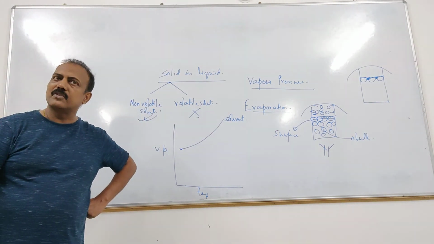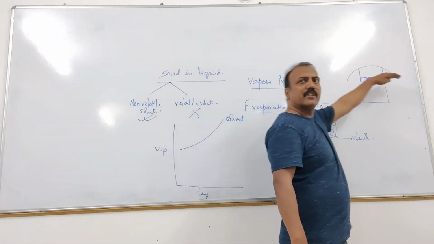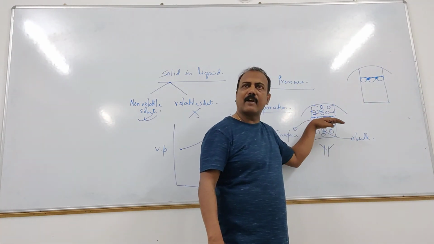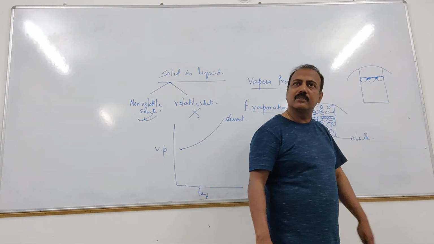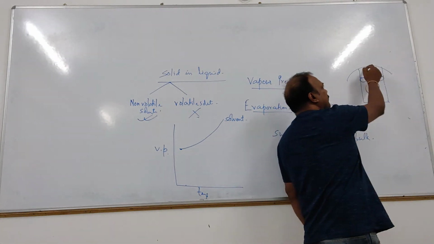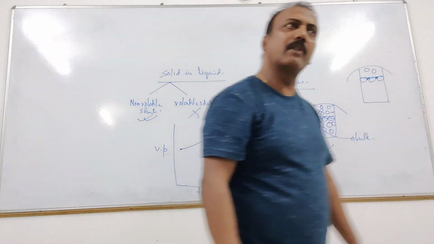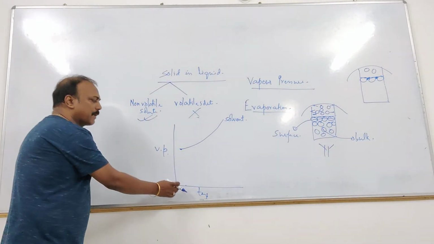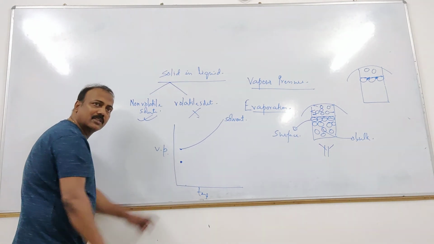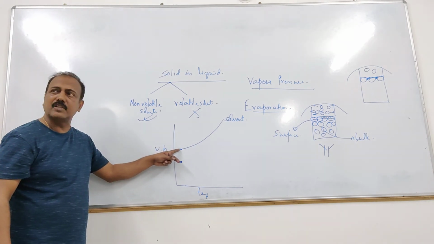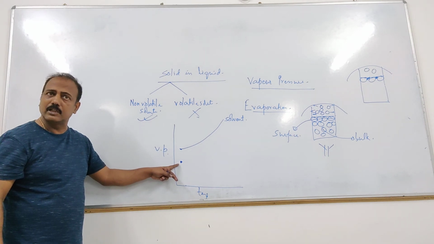Less evaporation will take place. Why? Because at the surface, the number of molecules that are to be evaporated is less now. Because the solute is non-volatile, that cannot evaporate. So what will happen to the vapor pressure under the same condition? The vapor pressure will decrease. So if we measure the vapor pressure of the solution, at this temperature the vapor pressure will be less. The vapor pressure of the pure solvent was this much. The vapor pressure of the solution of non-volatile solute will be this much. It will be less.